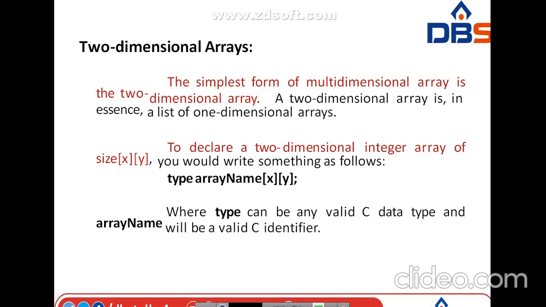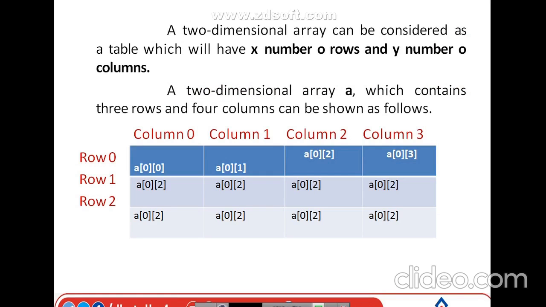In a one-dimensional array we are using only one subscript or one bracket. Here we are going to use two subscripts, whereas it is a two-dimensional array. Generally, why we are using this two-dimensional array is to represent rows and columns. A two-dimensional array can be considered as a table, which will have x number of rows and y number of columns. Generally, a two-dimensional array A which contains 3 rows and 4 columns can be shown like this.